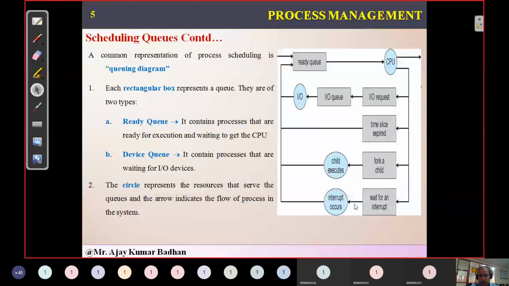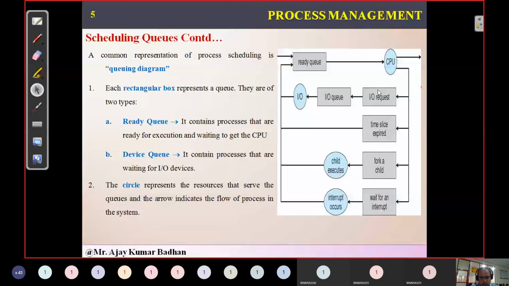Or maybe I want some projectors. When I'm asking for a projector, the projector has to be brought by the peon to the class. So during this session, we people are sitting idle. I'm a process, I'm not doing anything. I'm waiting for getting the projector, getting it installed, and then I'll start the process. Once the projector is ready and you people are ready, then I'll start taking the class. So that is what we call I/O queue.